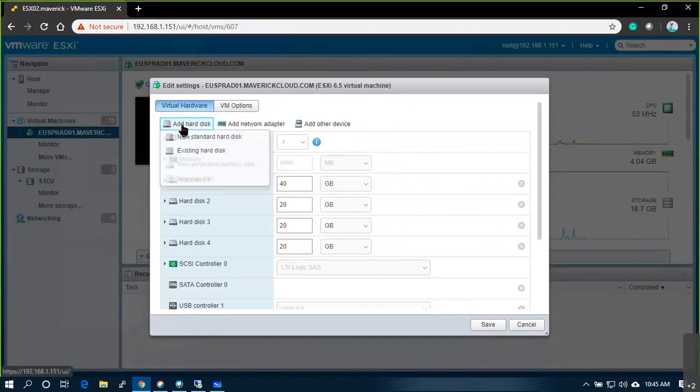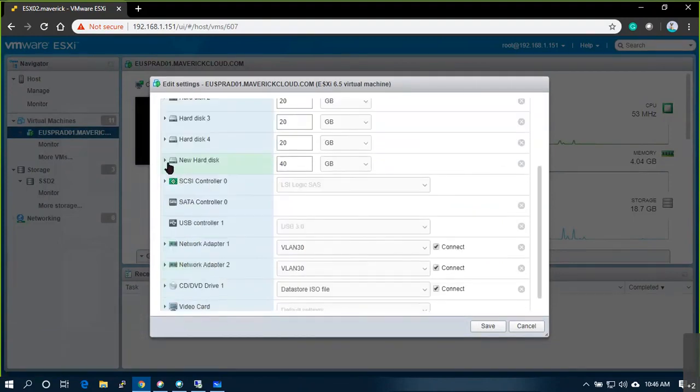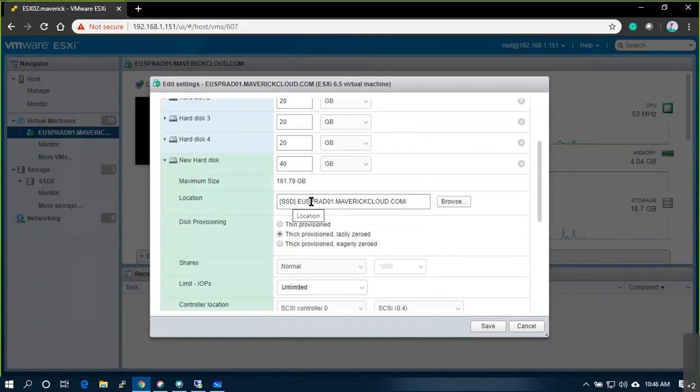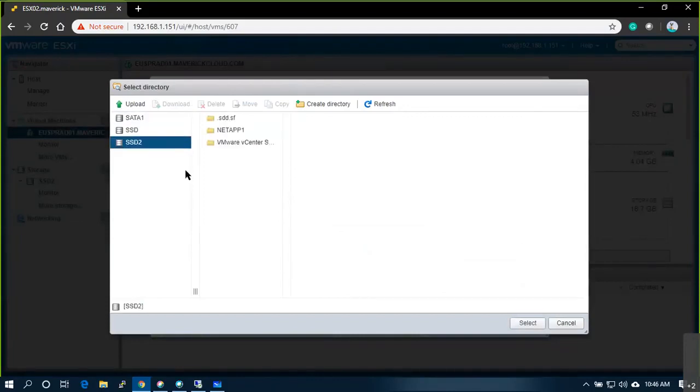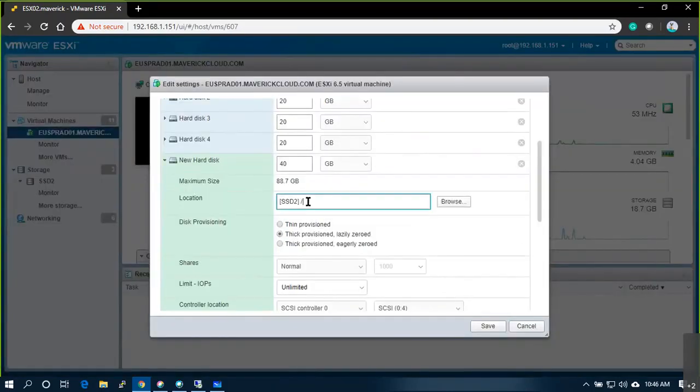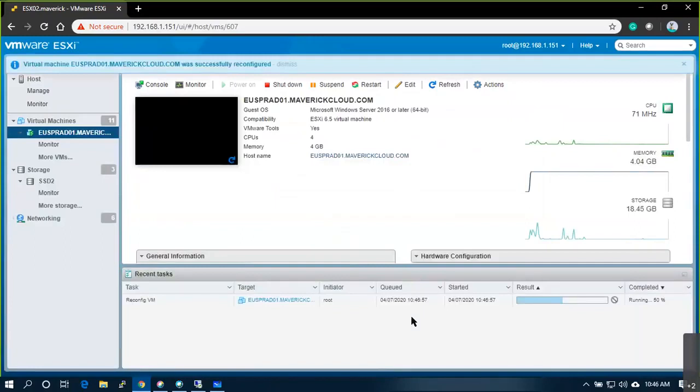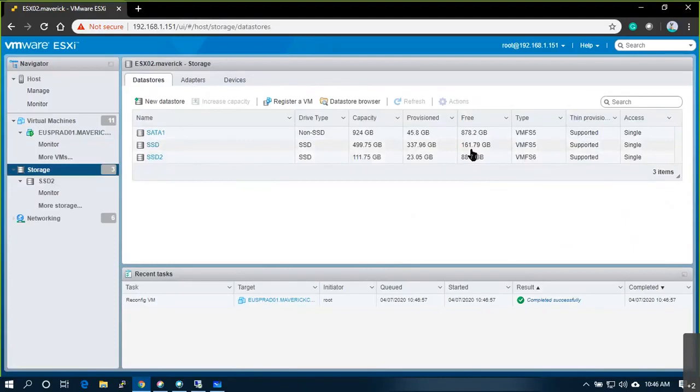I'll say new hard drive. By default it will go to this. Sorry, don't go to SSD. I'll put it on SSD2. Select here, thin provisioning, 5 GB under SSD2. Save it. See, done. Completed quickly. I have allocated thin provisioning of 5 GB. Nothing occupied. Select and refresh. Nothing occupied.